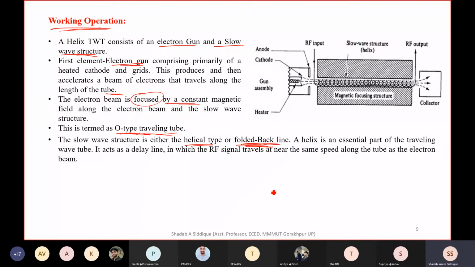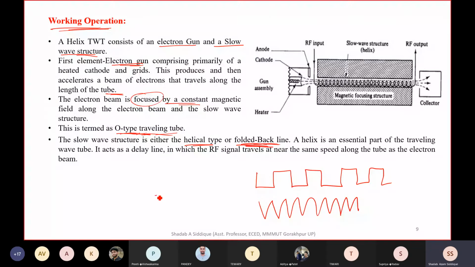Folded backline will be like this. This is the folded backline. Any zigzag kind of structure is also possible. It is also possible to have a helix form, in this form or in this form also. So the structure can be a helical type or a folded backline.